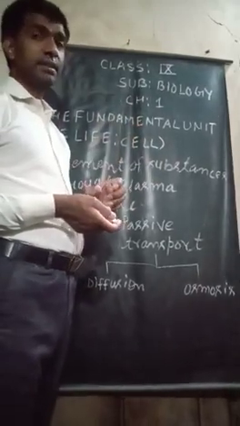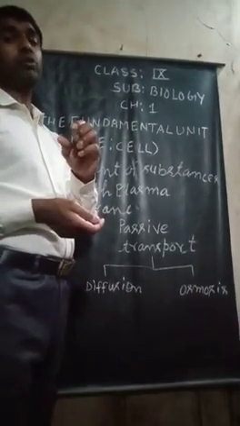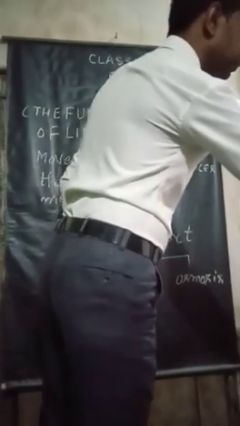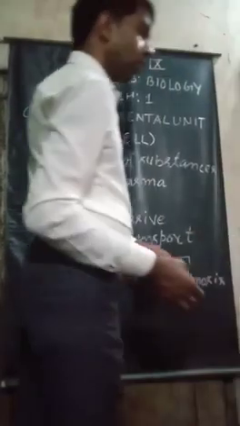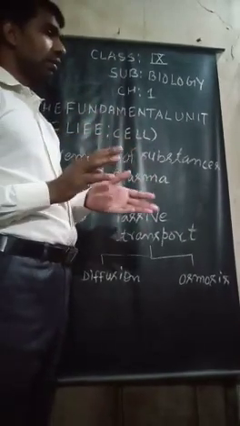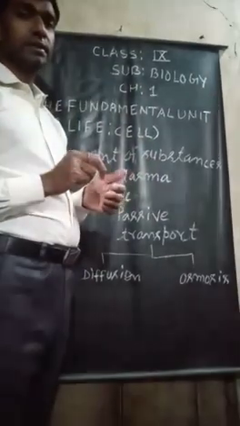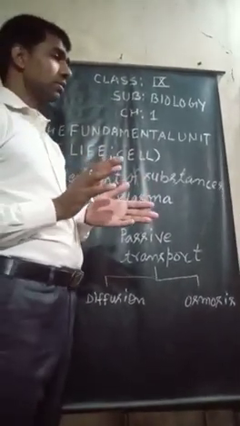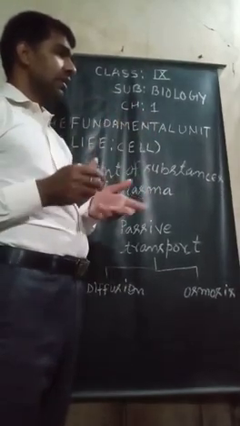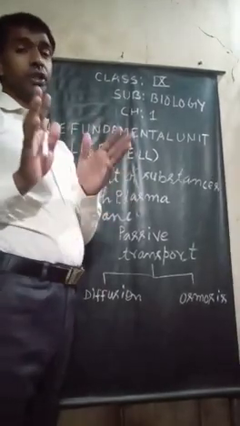After this, I am going to tell you about osmosis. So what about osmosis? Water molecules can diffuse easily through the selectively permeable membrane along the concentration gradient.